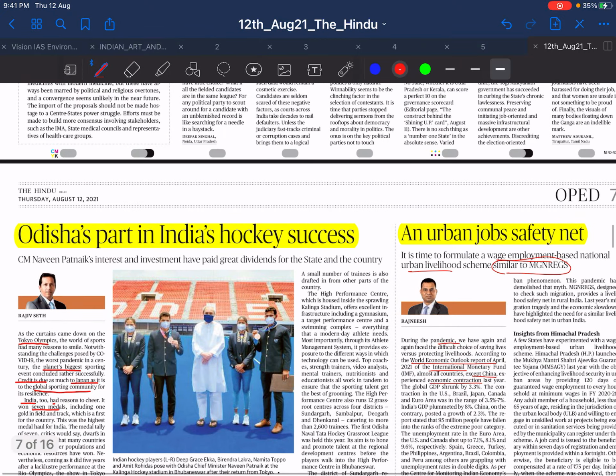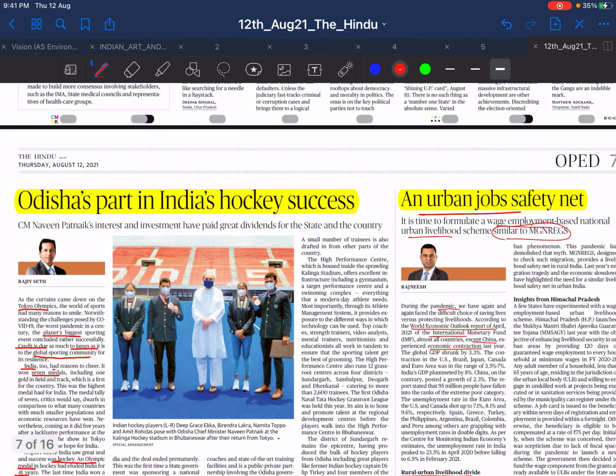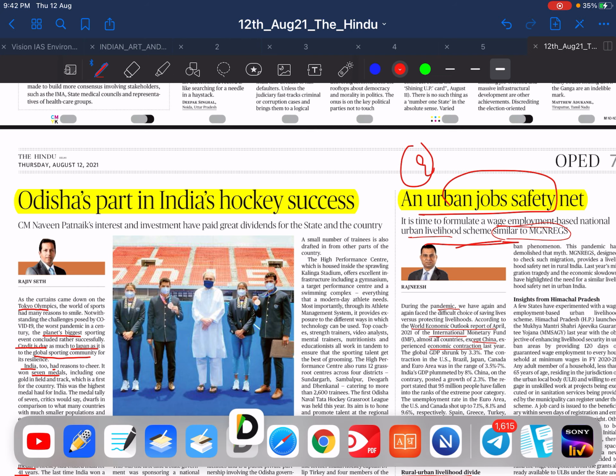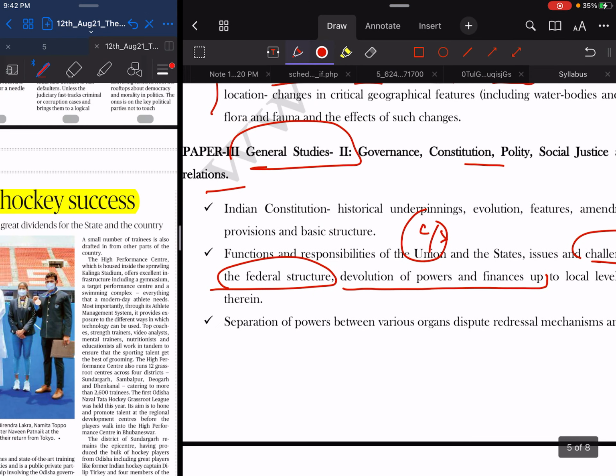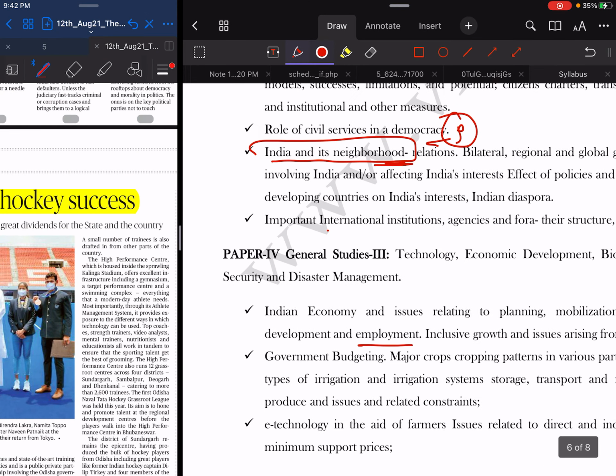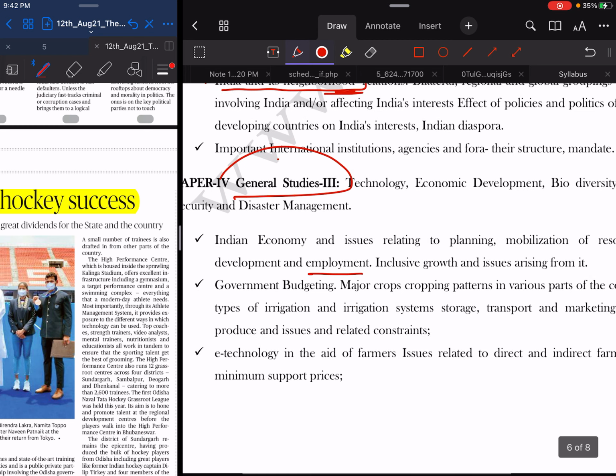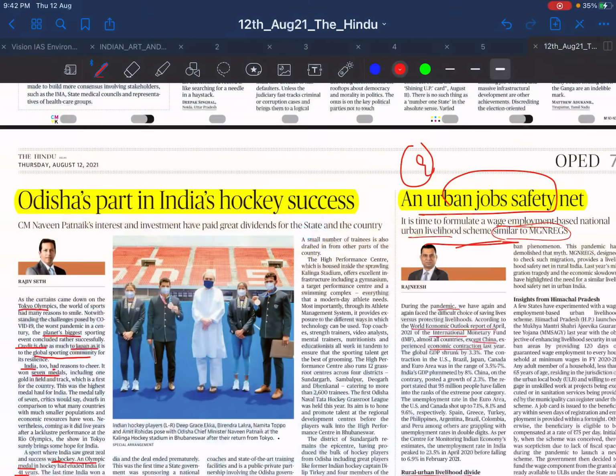Yeah, this is the urban job safety net. In the syllabus we have a separate topic for employment, so there you can use this, like how can you generate employment. I will show you in the syllabus where it comes from. In GS paper 3 there is a separate syllabus for employment, so there you can use this news.